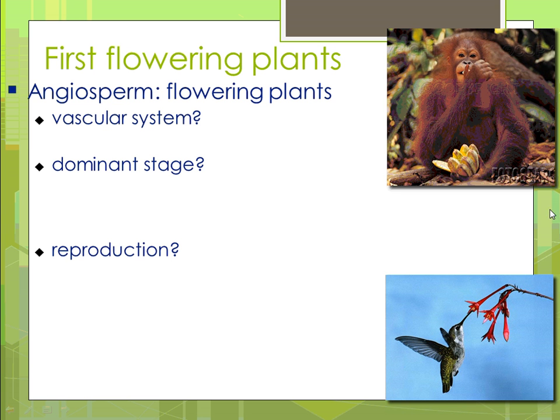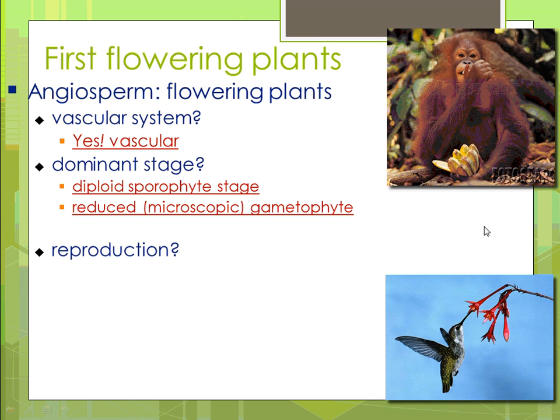All right, for the first flowering plants, do they have a vascular system? Absolutely. So they're going to have the xylem, the phloem, the roots, the leaves. The dominant stage is the diploid sporophyte stage. So when you look at that, you're looking at the sporophyte. The gametophyte is reduced to the flower, and that's going to protect the egg and the embryo.